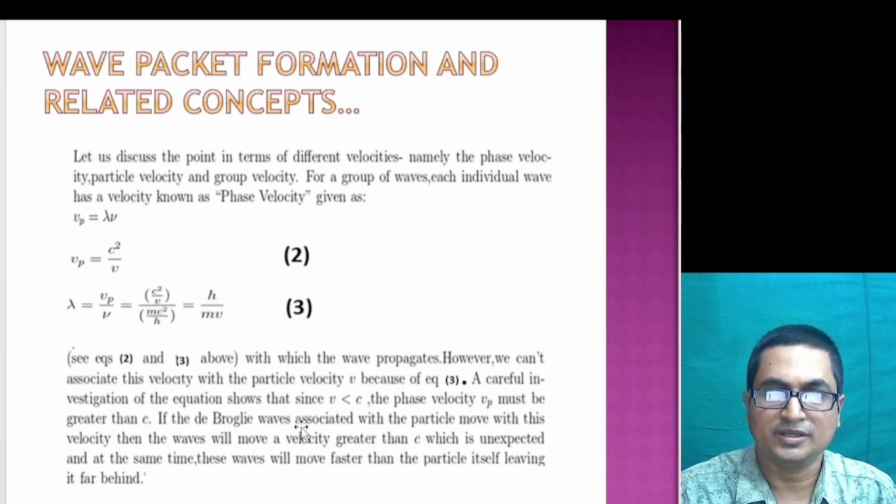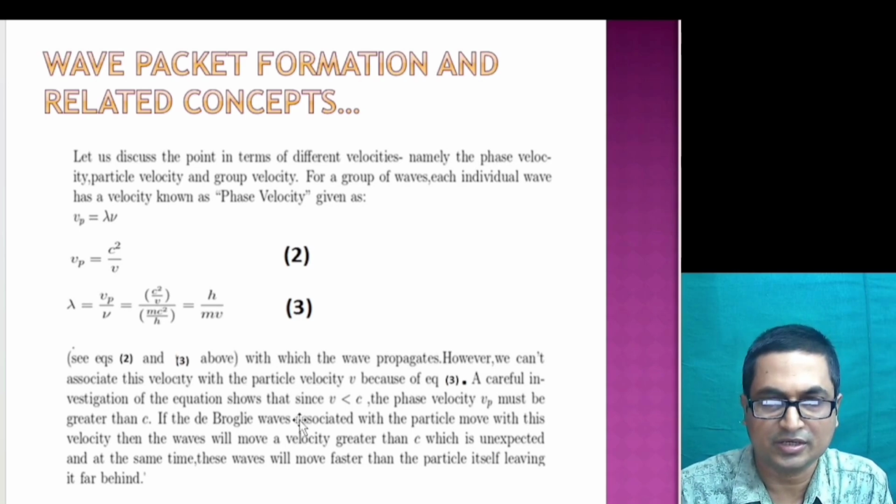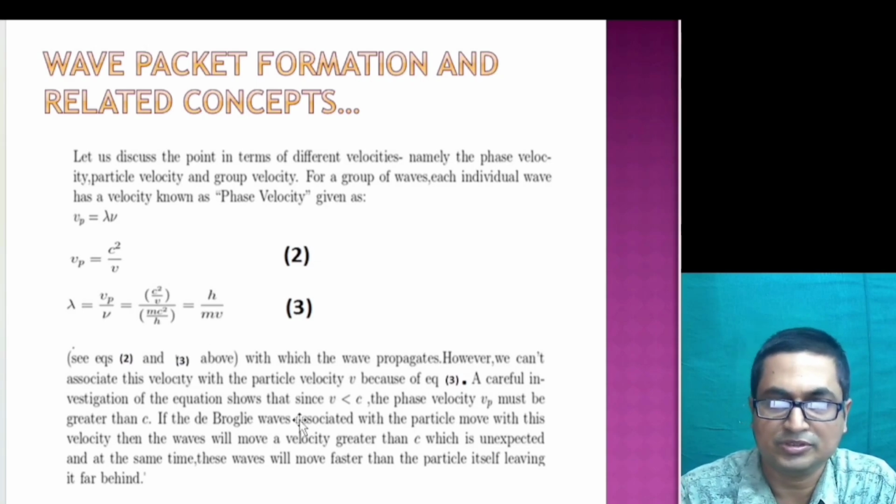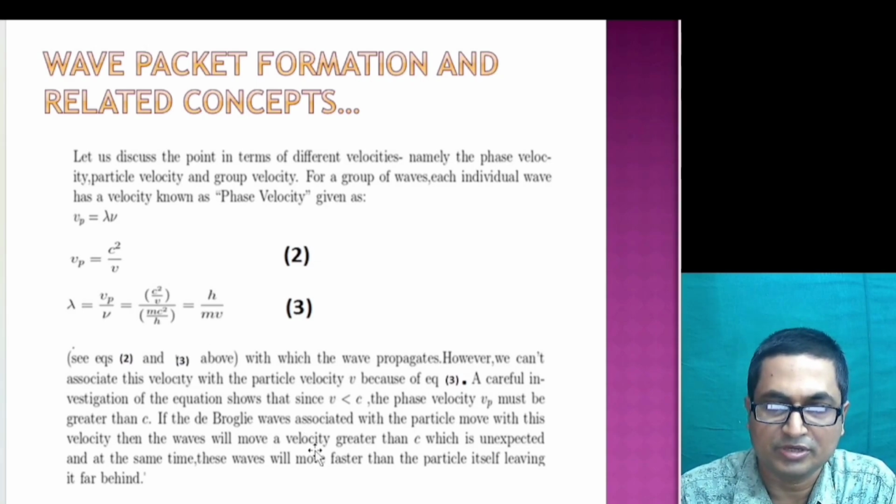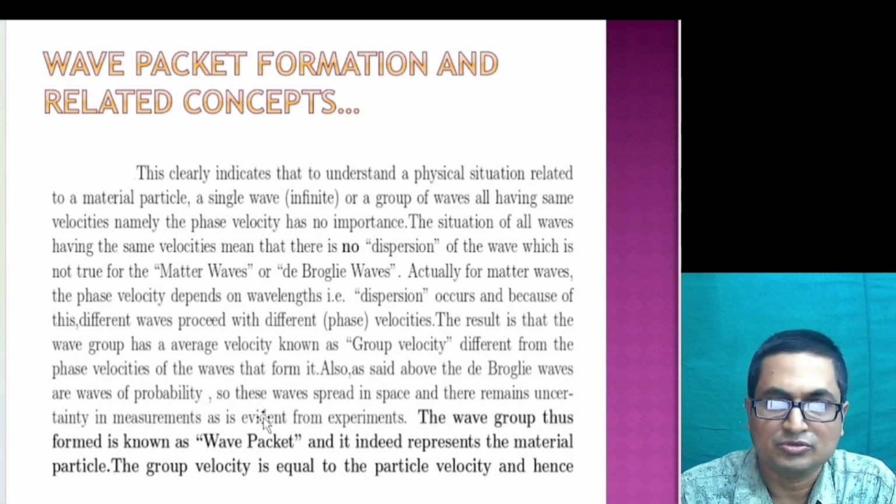This definitely says that we cannot take the phase velocity as the velocity that a material particle would represent. So our conception of an infinite number of waves having the same frequency and same amplitude goes away,